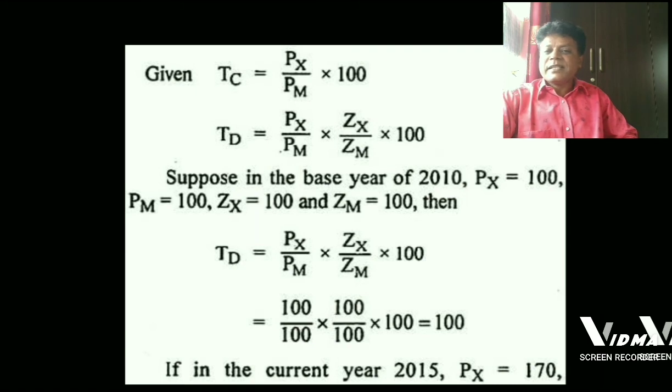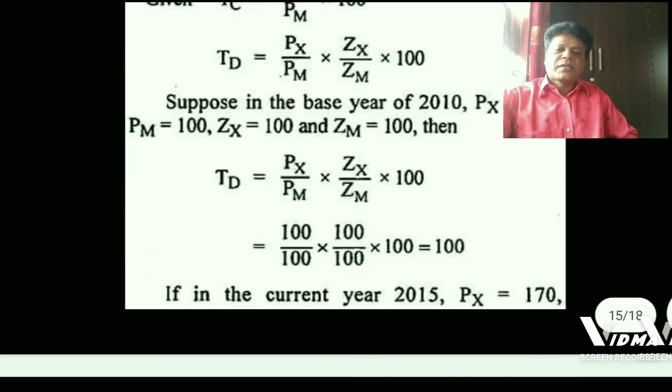That is, TD is equal to Px upon Pm into Zx upon Zm into 100, which is equal to 100 upon 100 into 100 upon 100 into 100, which is equal to 100. This is the value of double factorial terms of trade in the base year.